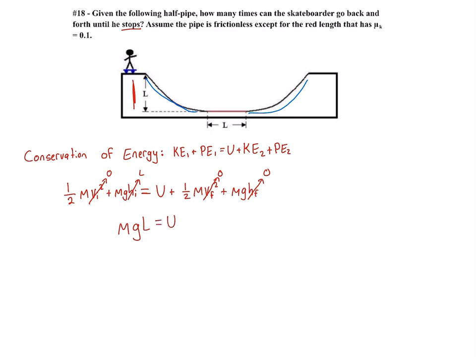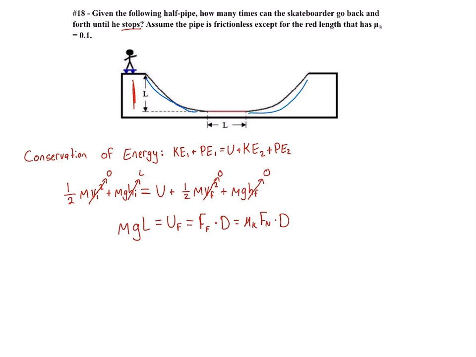So what is our U in this equation? Our U is our energy of frictional loss, so we can write it as U sub f. And we know that that is equal to our force of friction times the distance traveled. And so what is the force of friction? We can break that down further. We know the force of friction is our coefficient of friction, which is given to us as mu sub k, times our normal force. And then it's going to be multiplied by the distance traveled.